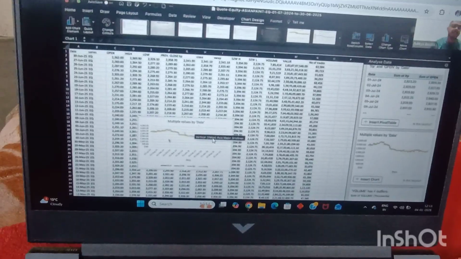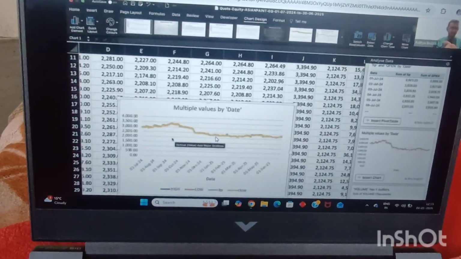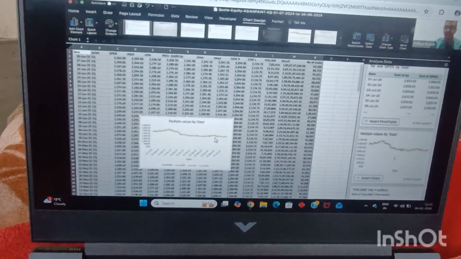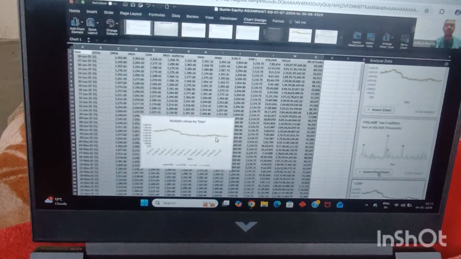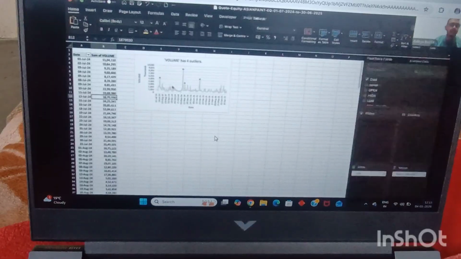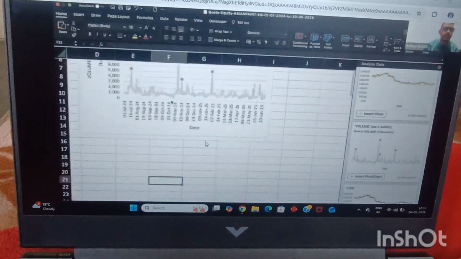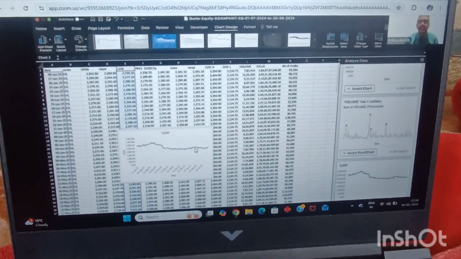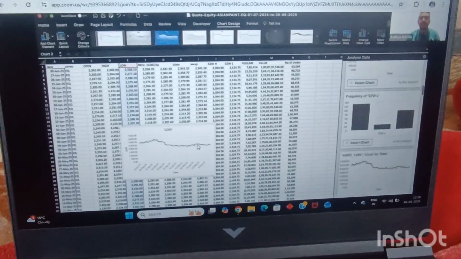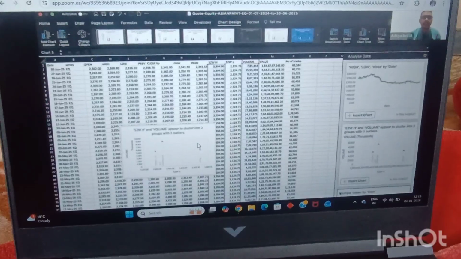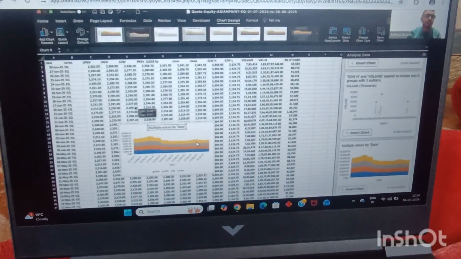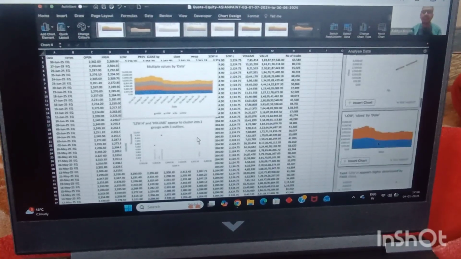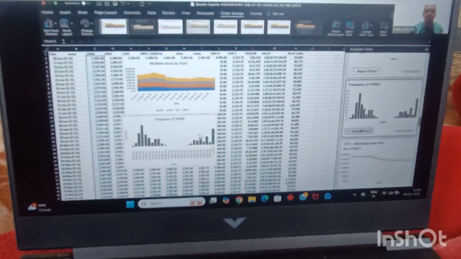So guys, I have been able to create a visualization by not going anywhere. Simply clicked on this Analyze Data button, and then clicked on Insert Chart. Chart created. Clicked on Insert Pivot Chart. Pivot Table and Pivot Chart, both created, which is volume versus date for this particular data set. Click on Insert Chart. Again, one more chart created. Like this, if I click over here, guys, I would have already created 41 different visualizations in a matter of seconds, in a couple of clicks. I've been able to create all of these visualizations for my data set.